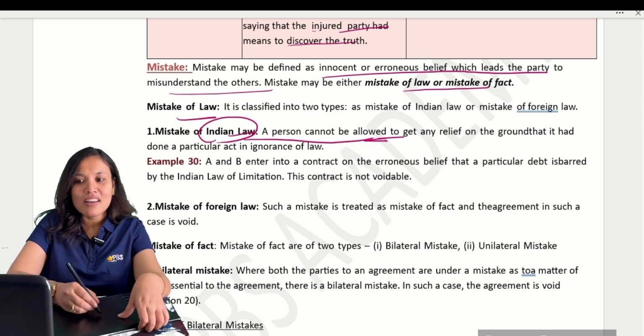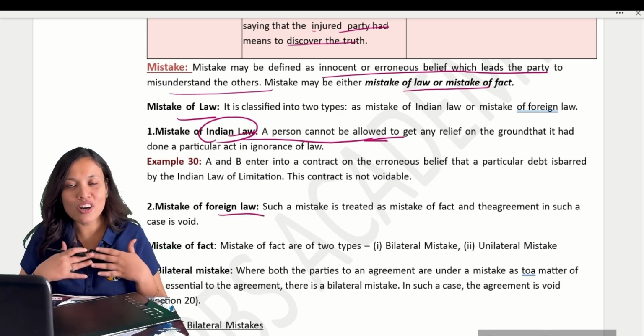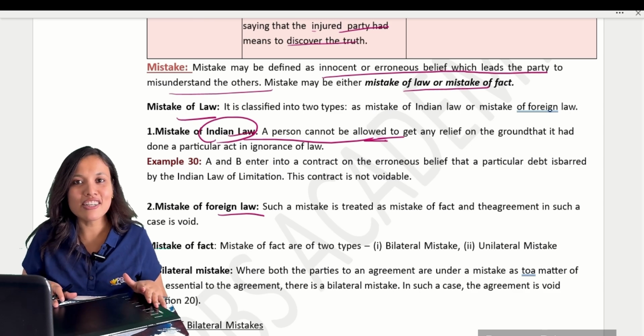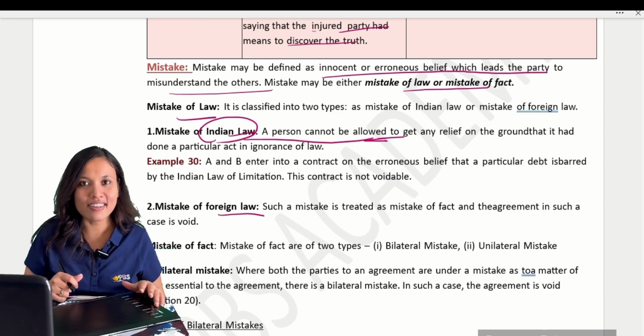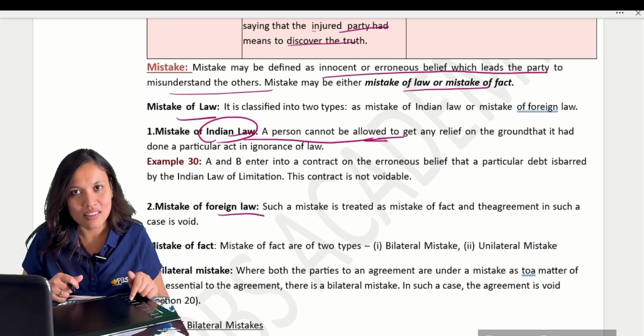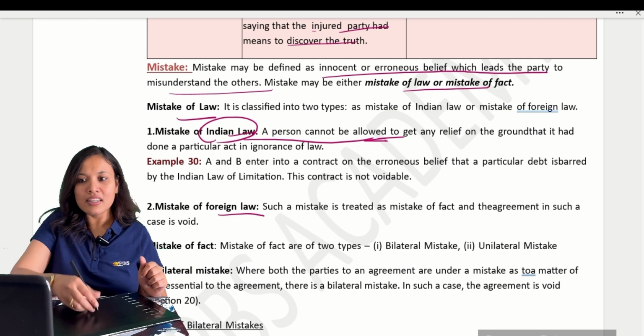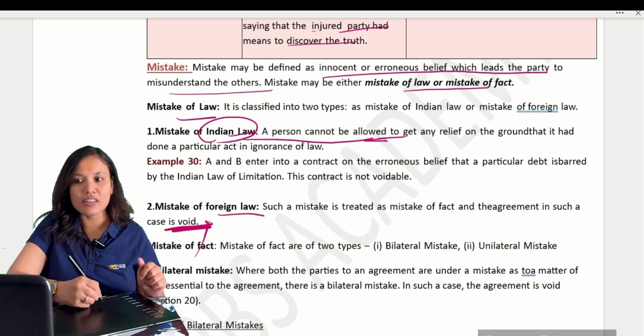Okay, next, mistake of foreign law. Because we live in India, we should know about our country's law, but it is not required for you to know about the foreign country's law. So in that case, if some mistakes happen, then you are excused. The contracts will become void if there is a mistake in the foreign law.